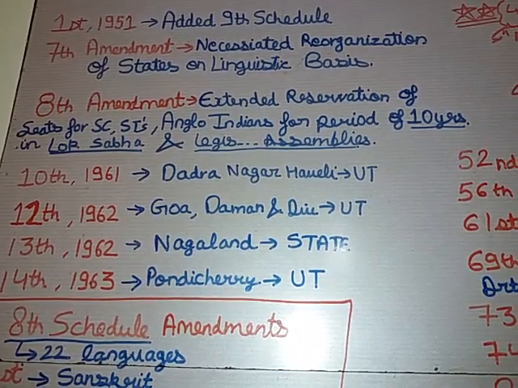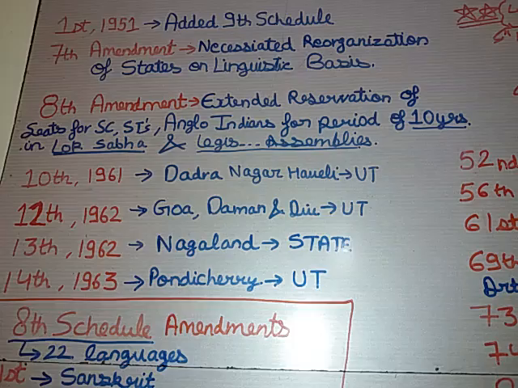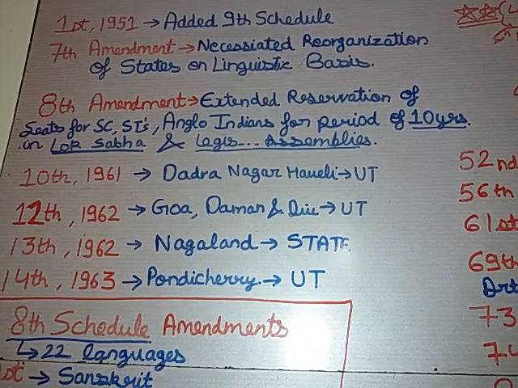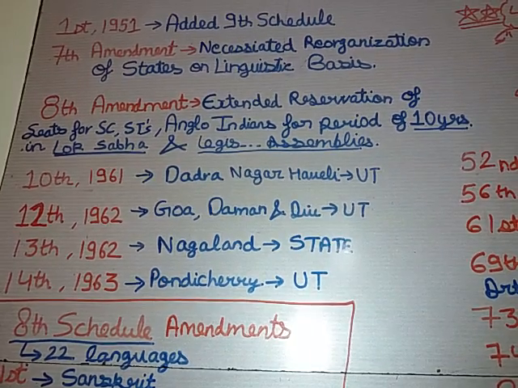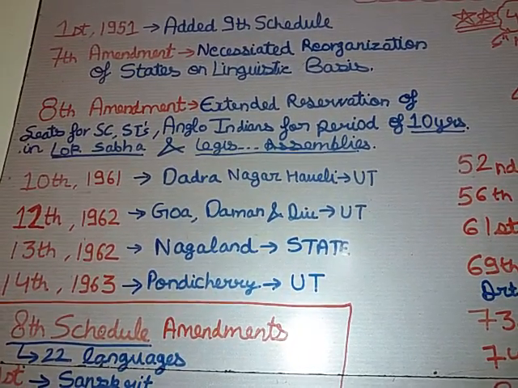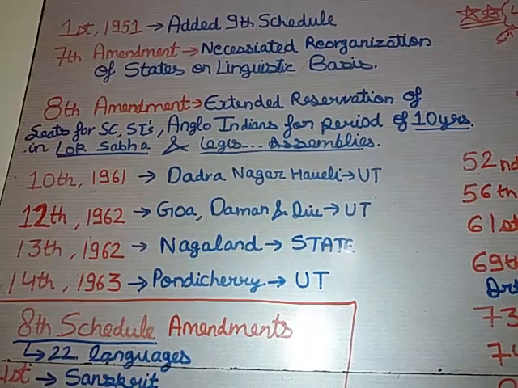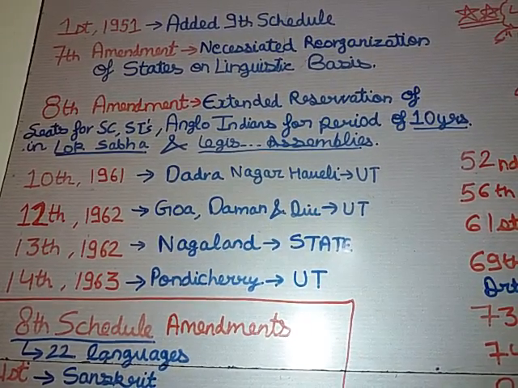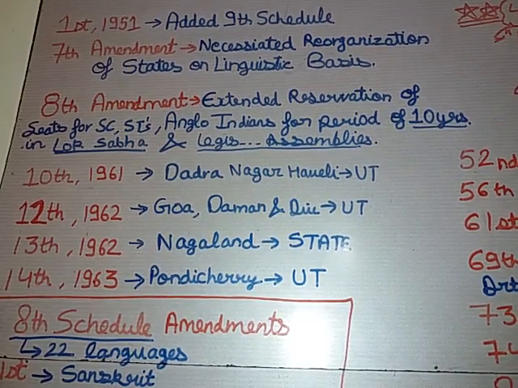Then comes your Seventh Amendment Act, which related to the reorganization of states on linguistic basis. As every one of you would be knowing, the first state which was created on linguistic basis was Andhra Pradesh in the year 1953. Similarly, this Amendment Act was based on the necessity of reorganization of states on linguistic basis.